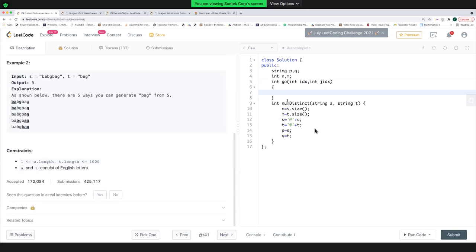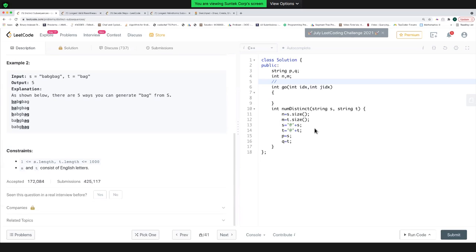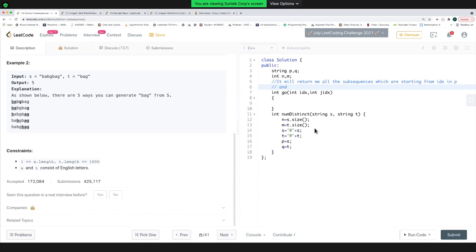Now I'm defining my go function in such a way that if I'm given this idx, it will return me all the subsequences which are starting from idx in P and jidx in Q, and have that subsequence equal to T. In this case, idx denotes my first string, and jidx denotes my second string.